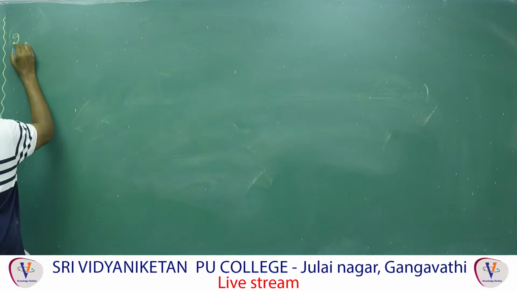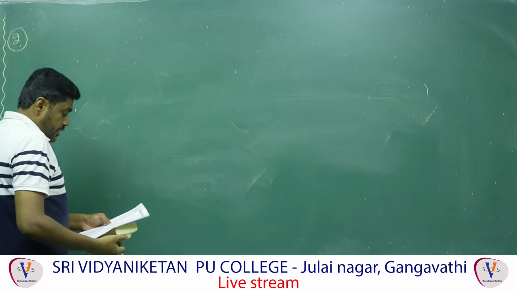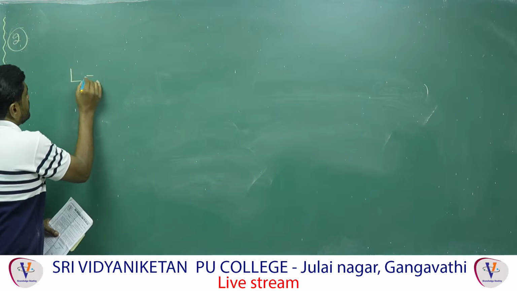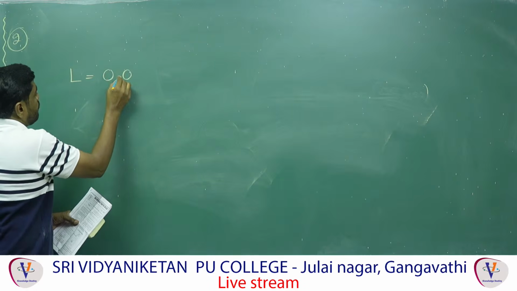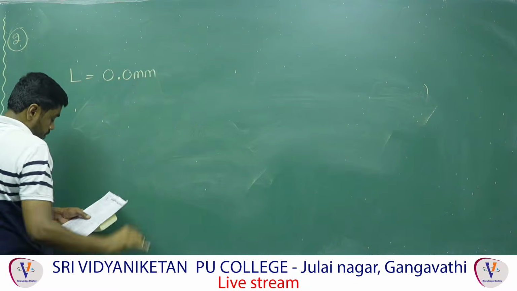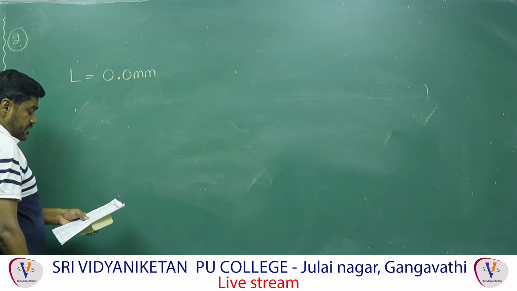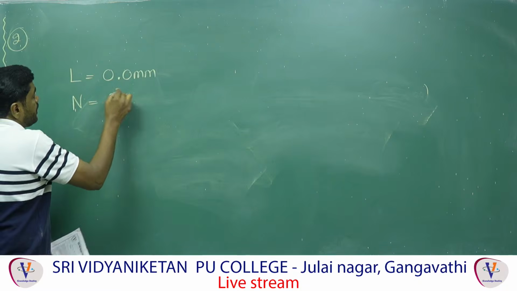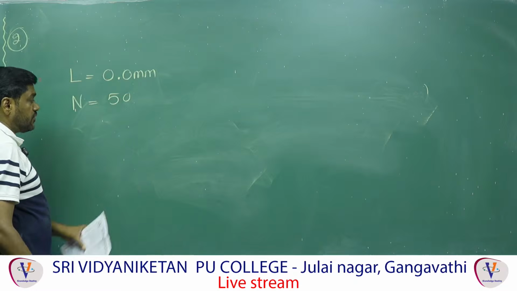Now the question number 2. A screw gauge has a least count L equal to 0.01 millimeters, and there are 50 divisions in its circular scale. Therefore, the number of divisions they have given is 50, and they are asking about the pitch of the screw gauge.